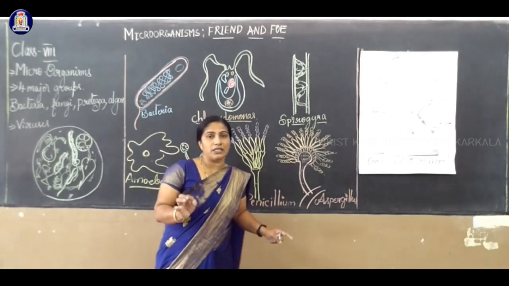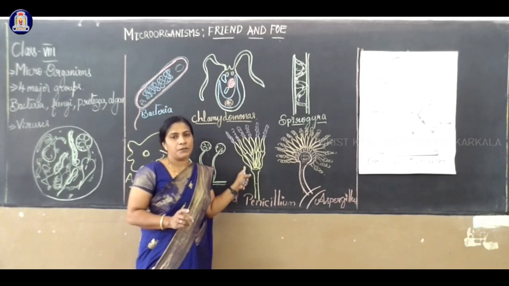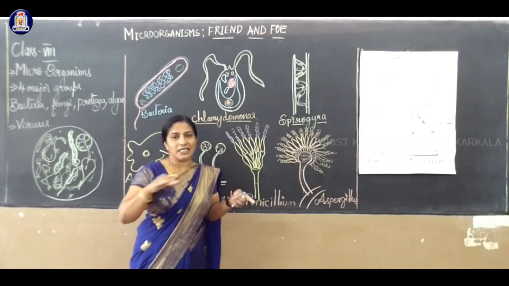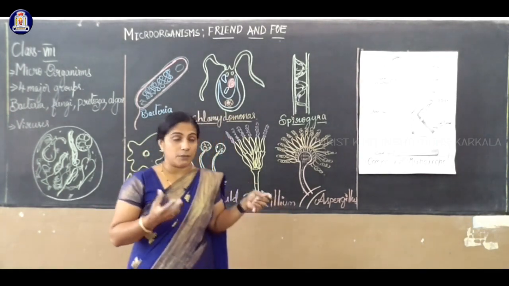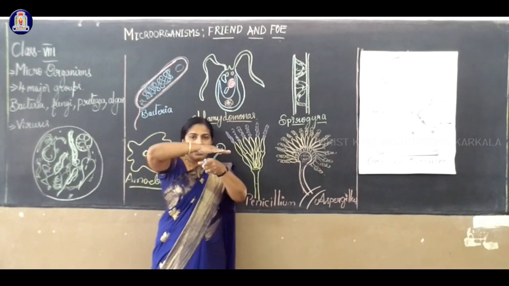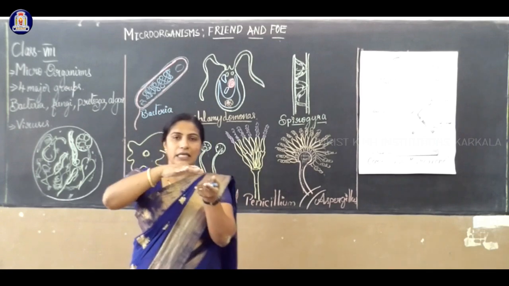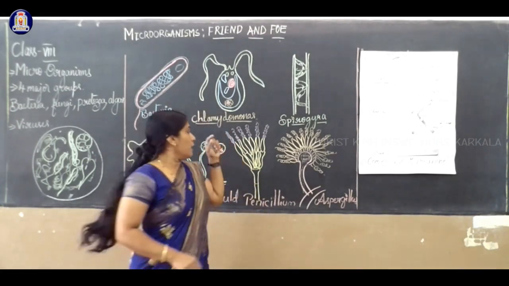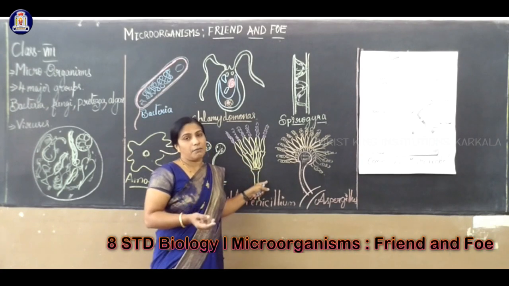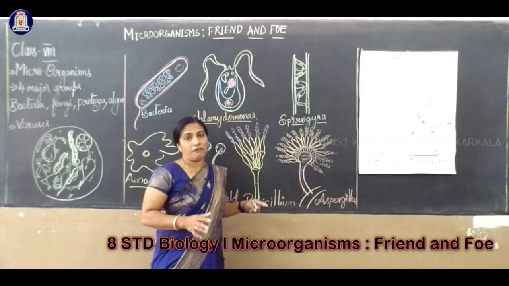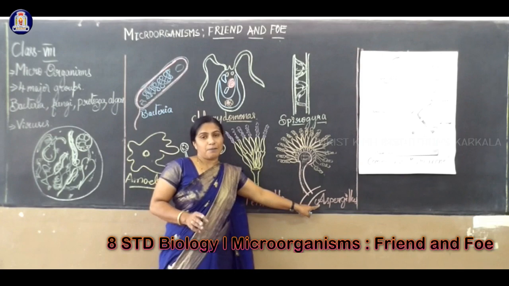Penicillium: maybe you heard about an injection called penicillin. It's prepared from a microorganism. On the meat surface or rotten meat, or on rotten fruit or vegetable, especially fruit like lemon, a green fungus will grow. On the surface, the green fungus layer will grow. After many processes, it will be used as a medicine. As it is, if I take it, it's a danger to my body. That is called Penicillium, Aspergillus.